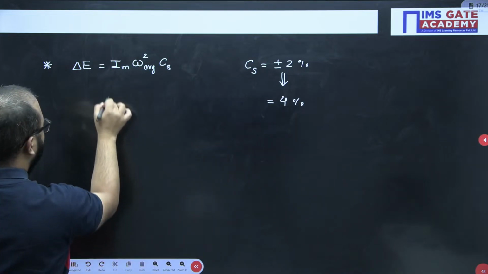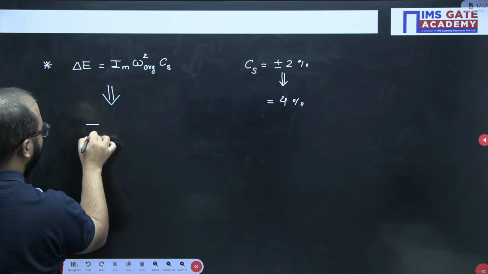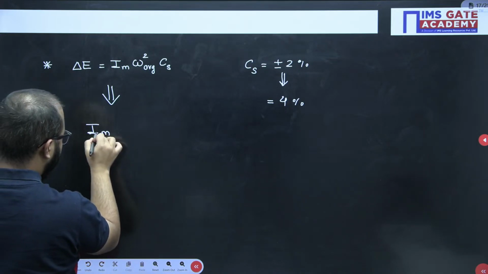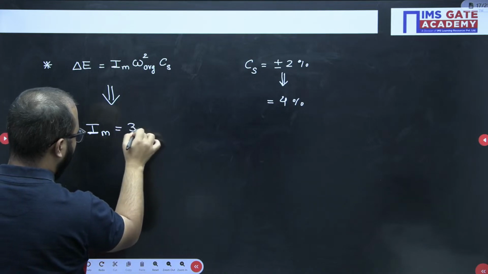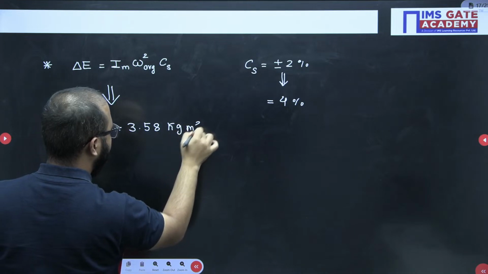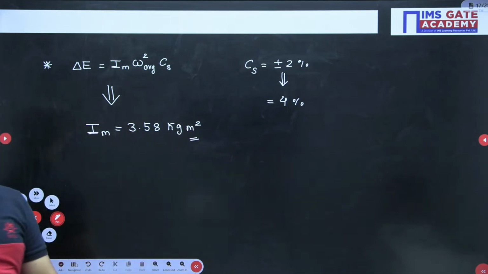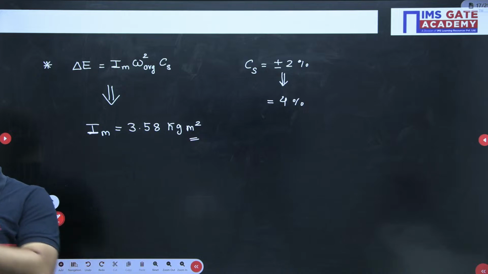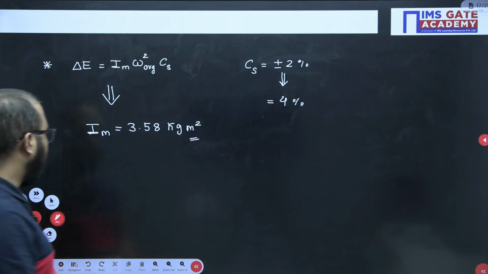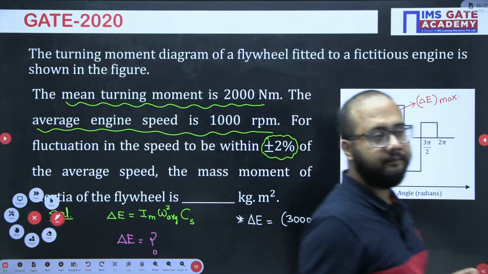So from here, the mass moment of inertia value is approximately 3.58 kg meter square. So please cross check also everyone. This data, this information you should cross check. Right, 3.58 kg meter square.